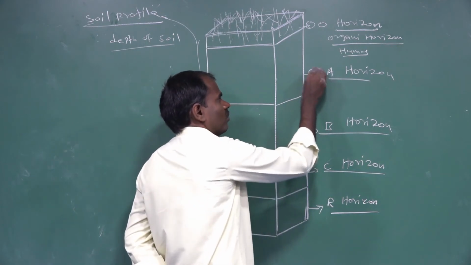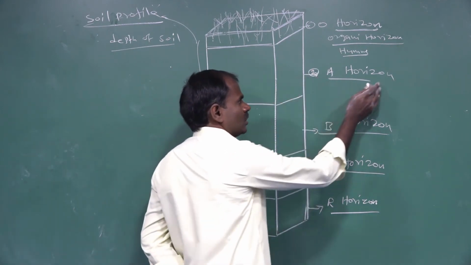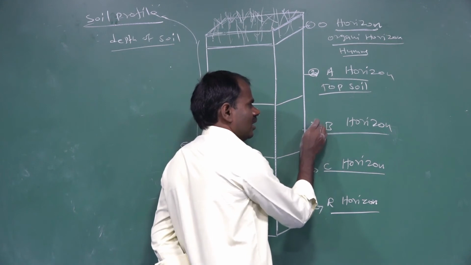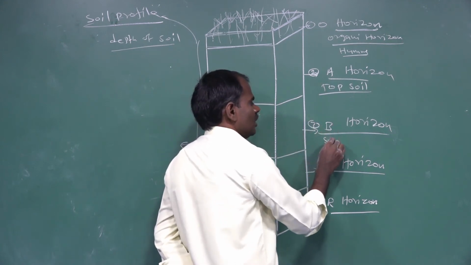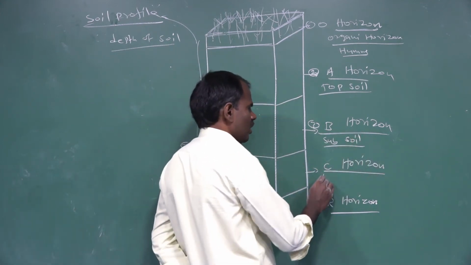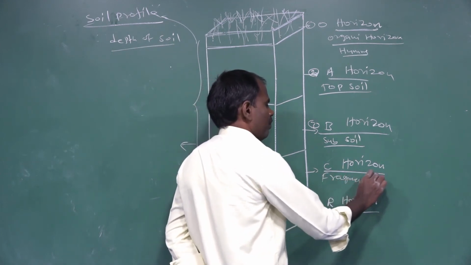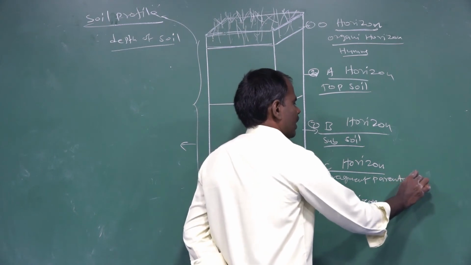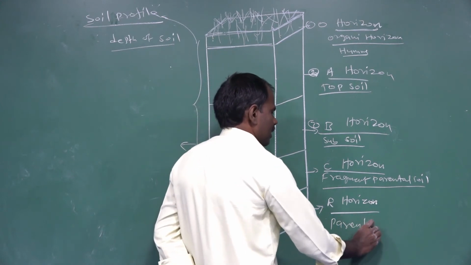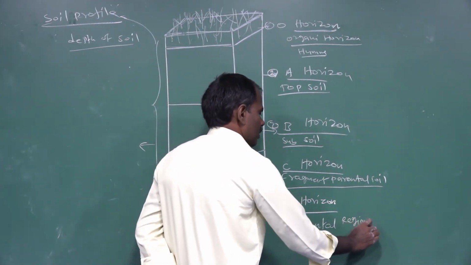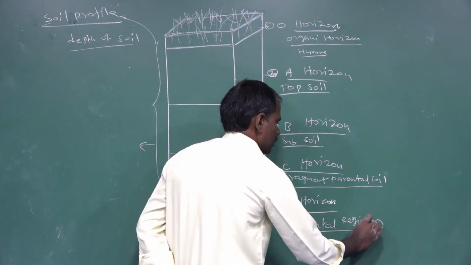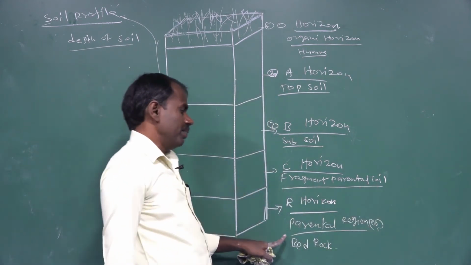The second layer of the profile is called the A horizon. This A horizon is the topsoil. The third is the B horizon, which is called the subsoil. The fourth is the C horizon, which is called the fragmented parental material. The last region is the parental region, also called the bedrock.